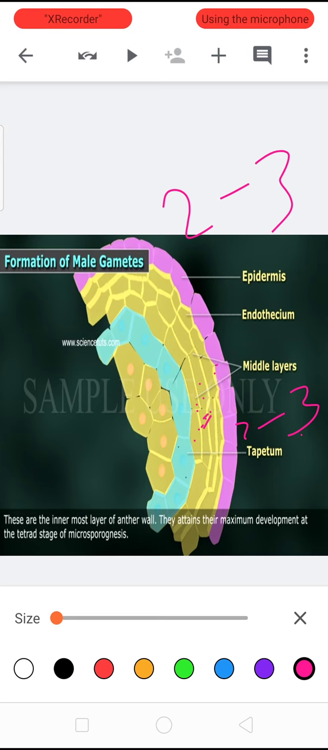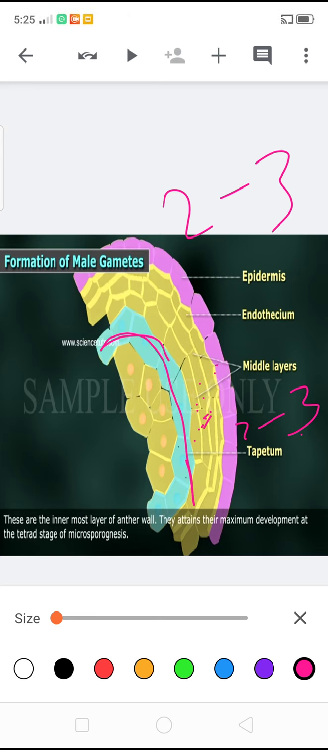Next, coming to the tapetum. The tapetum is the innermost layer of the anther wall. It surrounds the microsporogenous tissue. This tapetum provides nutrient food material to the microspore mother cells. Based on the development, tapetum is divided into two types. They are amoeboid tapetum and secretory or granular tapetum.